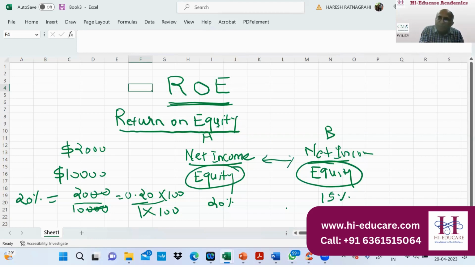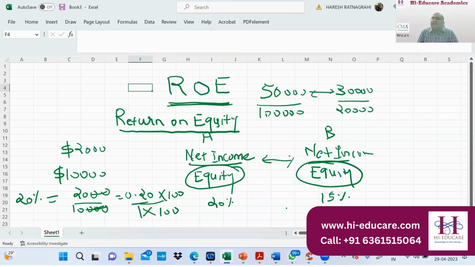This platform is comparable. But I cannot say, for example, net income is $50,000 and equity is $100,000, and another company has net income of, say, $30,000 and equity of, say, $20,000. I can't interpret which one is better. Just looking at 50,000, you'll say the absolute number of 50,000 is much greater than 30,000. You can't say that.